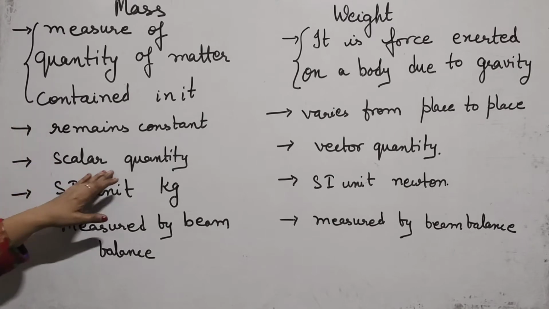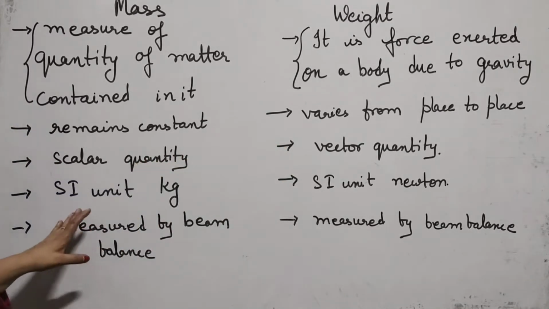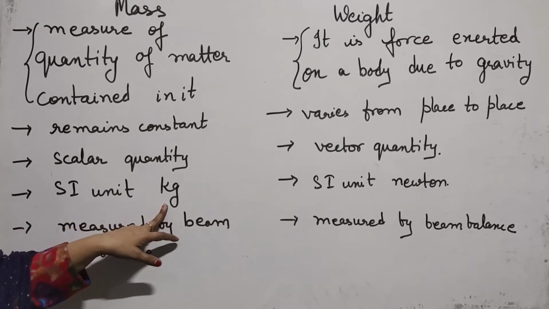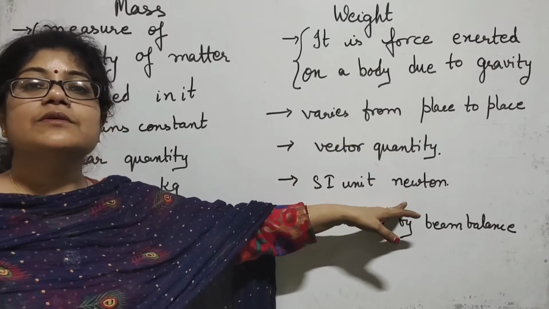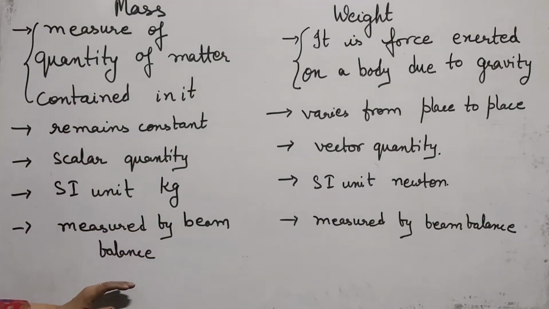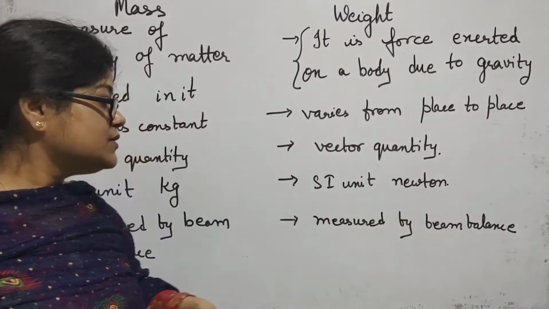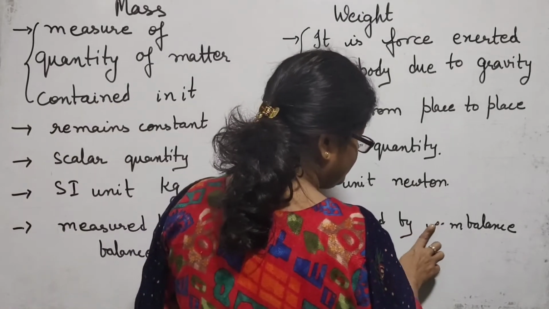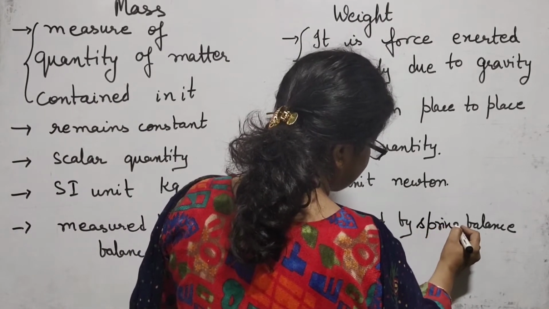Next, mass is a scalar quantity, whereas weight is a vector quantity. The SI unit of mass is kilogram. The SI unit of weight is Newton. Now, mass is measured by the beam balance, whereas weight is measured by the spring balance.